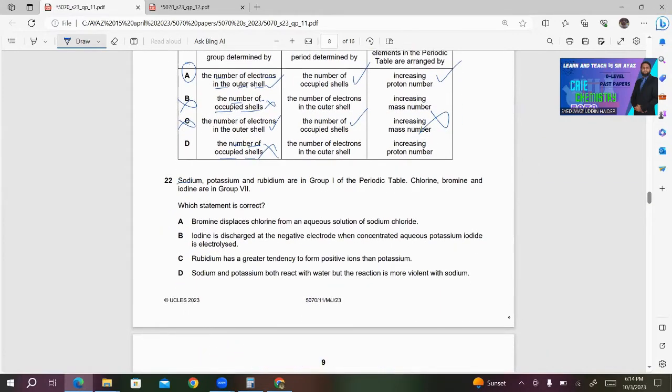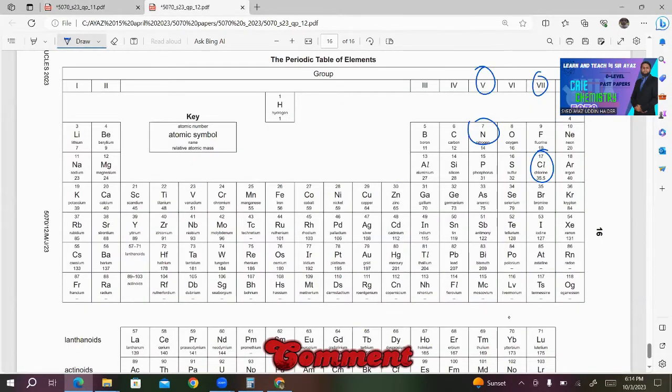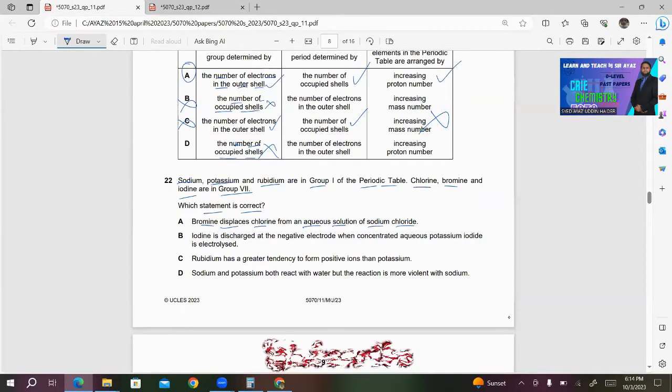22. Sodium, potassium, and rubidium are in group 1 of the periodic table. Chlorine, bromine, and iodine are in group 7. Which statement is correct? A, bromine displaces chlorine from an aqueous solution of sodium chloride. This is wrong because bromine is below chlorine. If you compare the position, bromine is below chlorine. It can't displace chlorine.